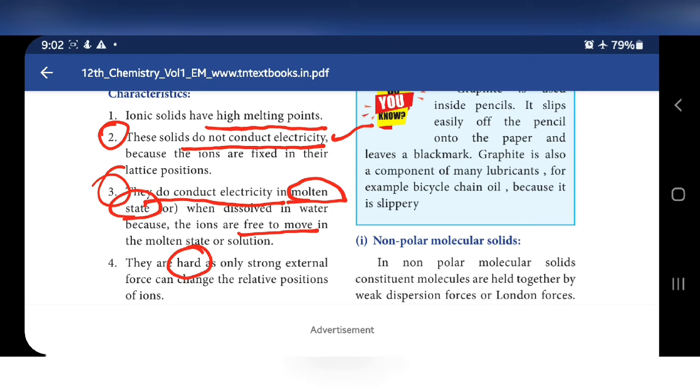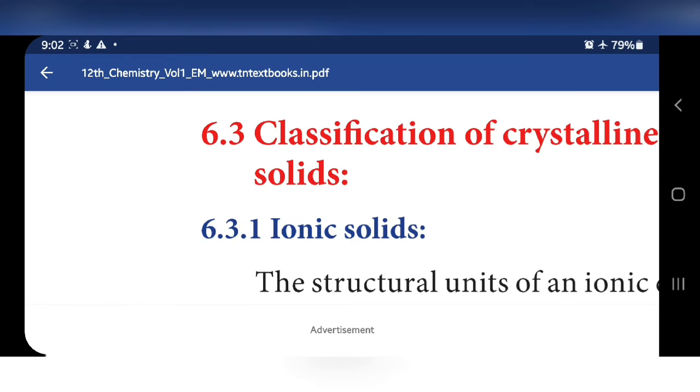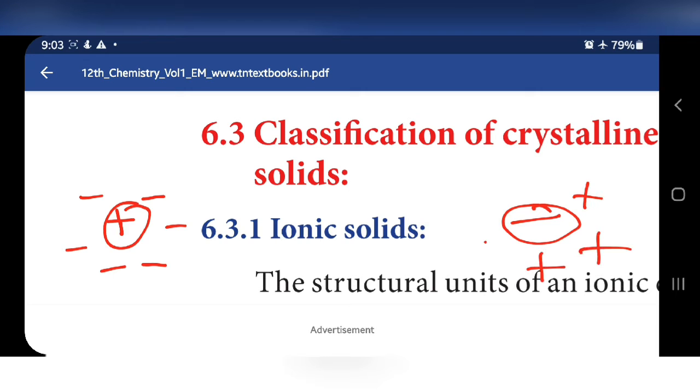Ionic solids means the name itself contains ions. Ions means positive ion, negative ion. Opposite charge attract with each other. So strong attractive forces present between cation and anion. To maximize the attractive forces, each cation is surrounded by so many negative and each negative ion is surrounded by so many positive.